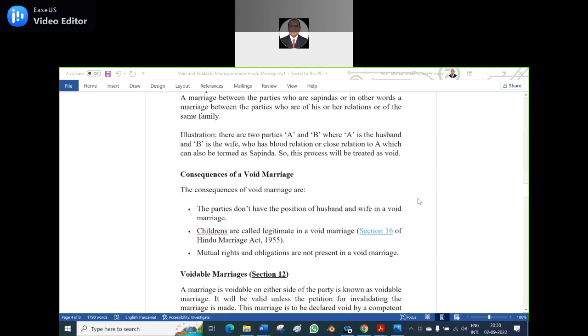What is the other name for legitimate? Illegitimate. What is another synonym? We generally say bastard. No, we don't say bastard, but in polished language we can say extramarital. Whether extramarital children are legitimate? The answer is yes.